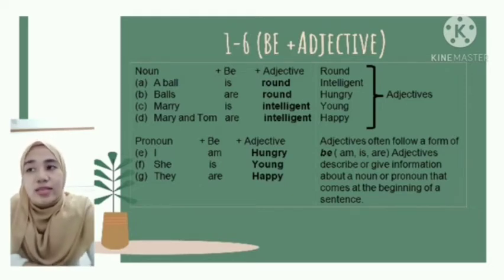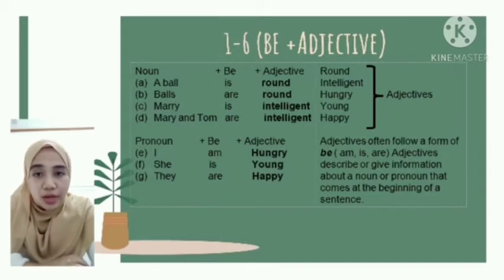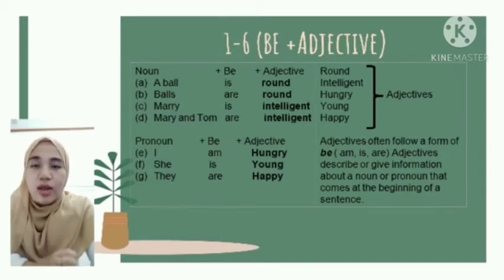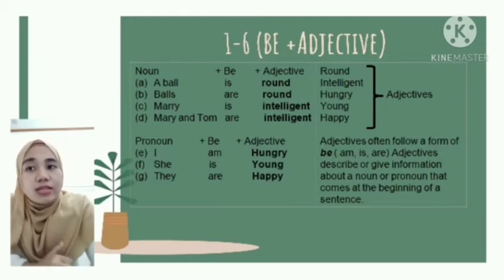So next, pronoun plus to be plus adjective. We have pronouns I, she, and they, and to be am, is, are. For example, I am hungry. I as a pronoun, am as to be, and hungry as adjective. So adjectives often follow a form of to be: am, is, and are.